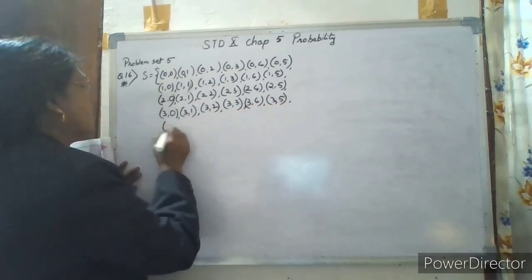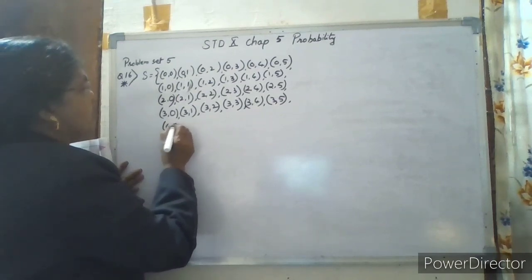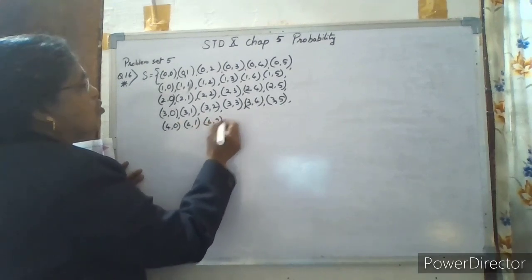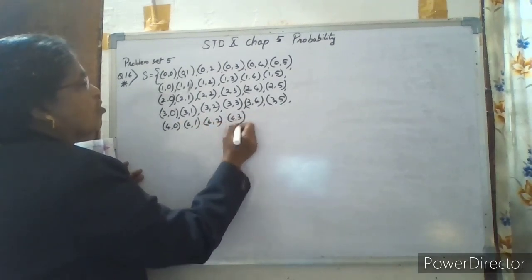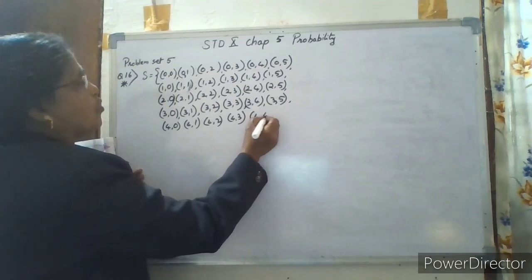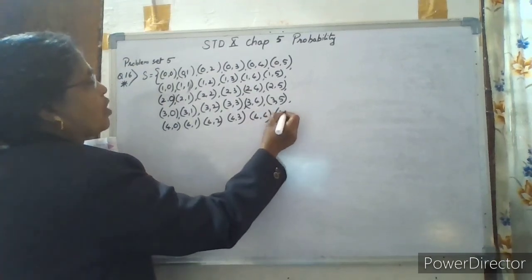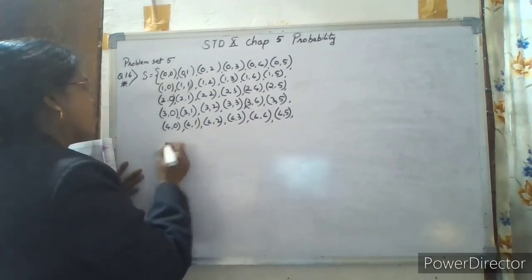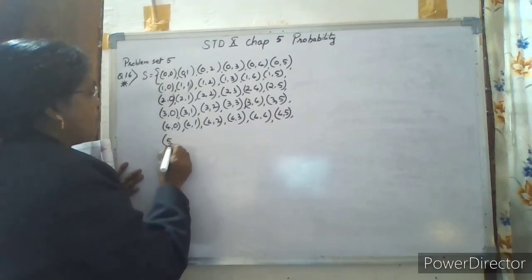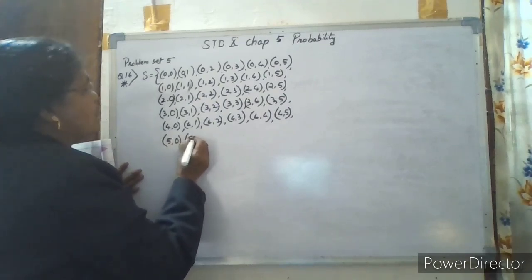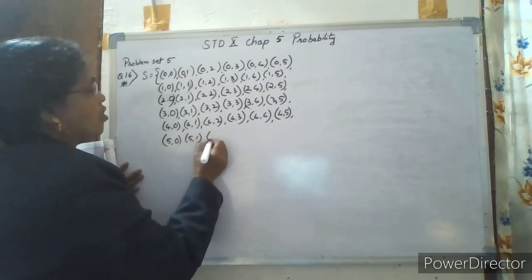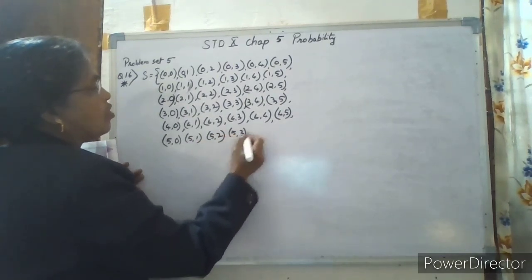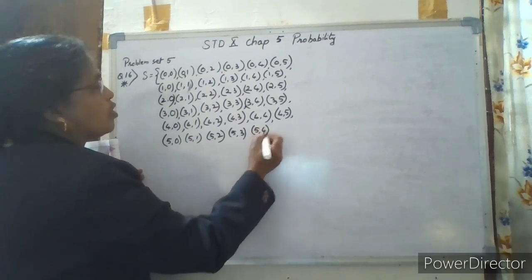With 4: 4 and 0, 4 and 1, 4 and 2, 4 and 3, 4 and 4, 4 and 5. Then 5 and 0, 5 and 1, 5 and 2, 5 and 3, 5 and 4, then last 5 and 5.